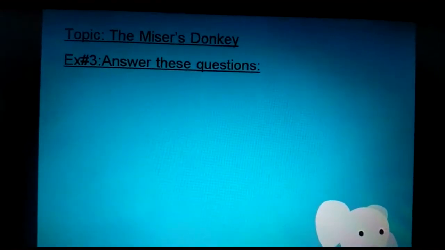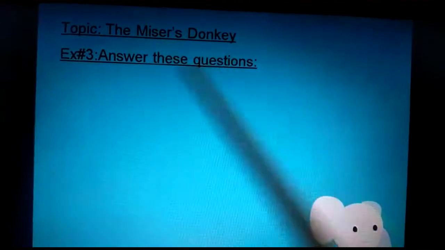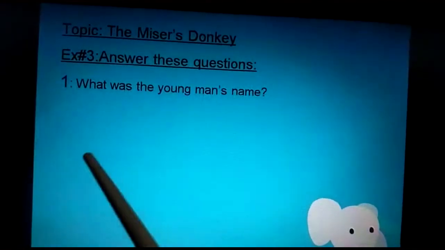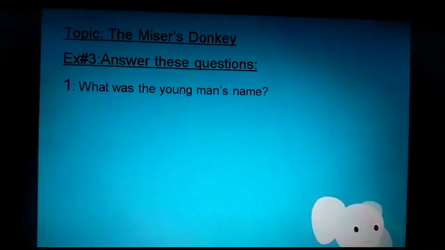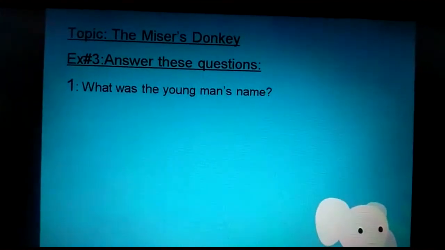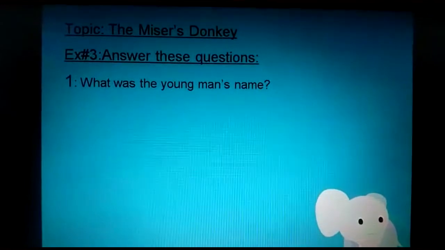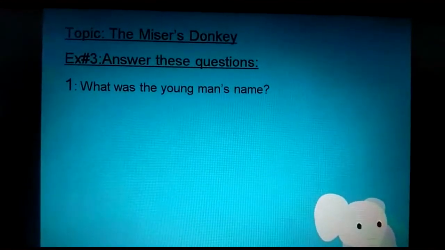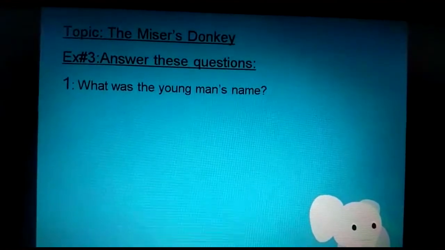First of all, you are going to write the date on your copy and classwork, and after that you will write the topic, The Miser's Donkey. Exercise number 3, answer these questions. So let's start. What is our question number 1? What was the young man's name? If you remember the story, it was a story of a young man, his uncle, and he wants to marry a girl. So what was the name of the young man? If you remember, the young man's name was Rajiv.